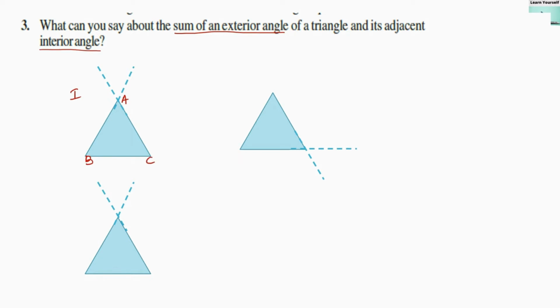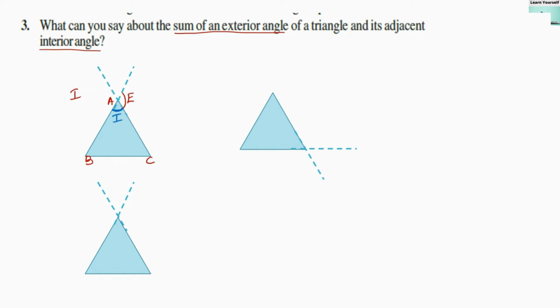If my exterior angle is this, I am denoting that angle with E, the exterior angle of the triangle. Its adjacent interior angle is this. This is an interior angle and it is adjacent to that. I am denoting that with I.